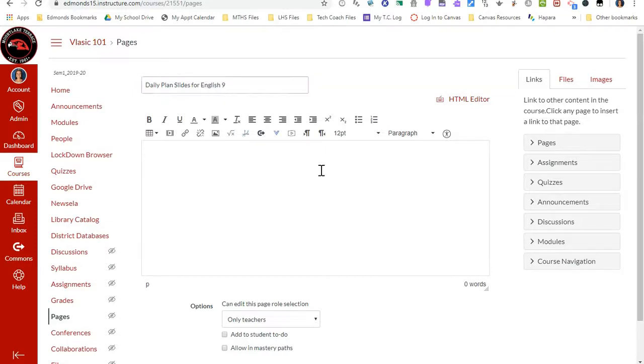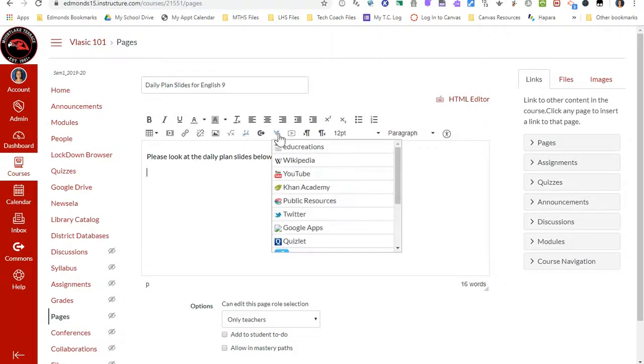I might add some text here for my students. Please look at the daily plan slide below to see what we did in class today. And then I'm going to click this More External Tools button right here. And then I'm going to scroll down to Google Apps.